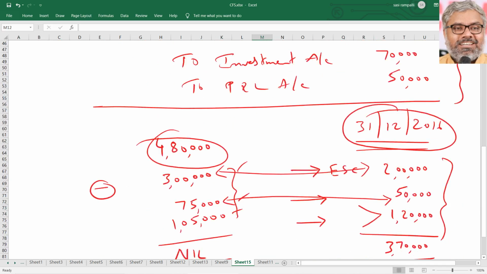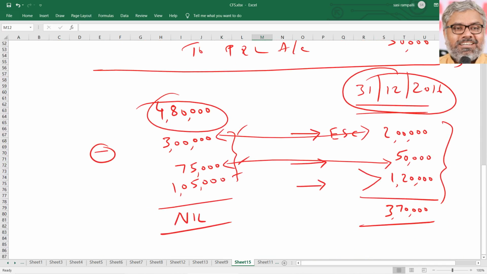In that 1,75,000, 40%: 1,75,000 into 40% is 70,000. Right? So that was pre-acquisition.